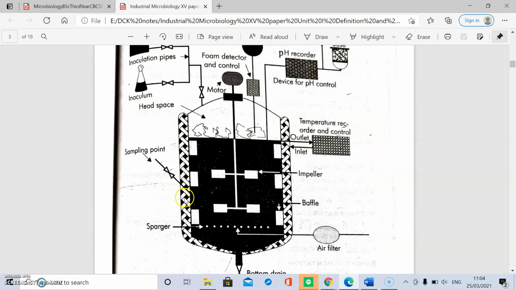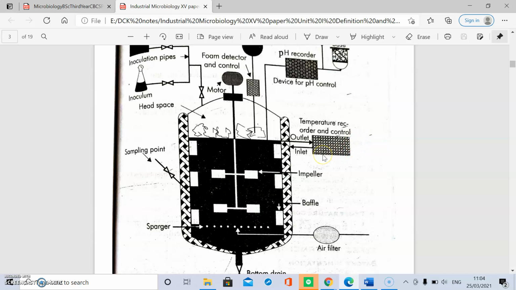The sampling point is there for provision of the medium. Then inoculum is added. This is the headspace, and the headspace occupies 25% of the volume of the total fermenter. The remaining 75% of the fermenter is filled with the medium.